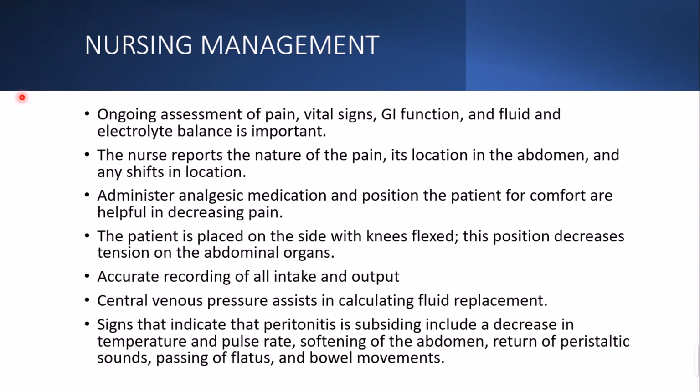The patient already has a lot going on inside, so we don't want to give them more tension on their abdominal organs. Then accurate recording of all intake and output, so we have to make a strict IO chart. Then CVP is assessed because it helps us in calculating our fluid replacement.